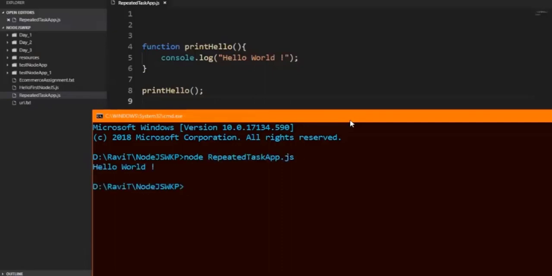But what happened in this case? The JavaScript file is given to the primary thread of that worker process. The worker process executed it. There's nothing left. The program is terminated. The process is terminated and it's gone. But I wanted exactly after 2 seconds this particular JavaScript hello world, hello world to be displayed.